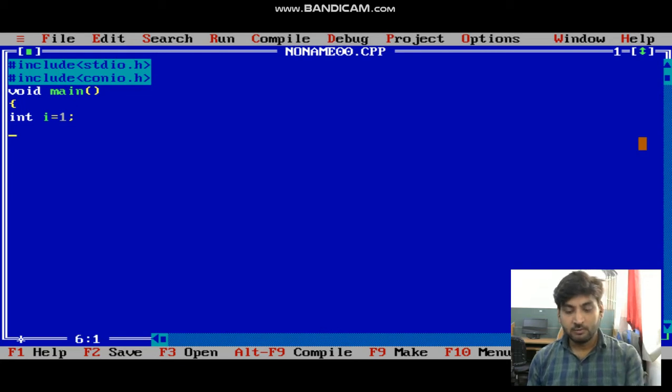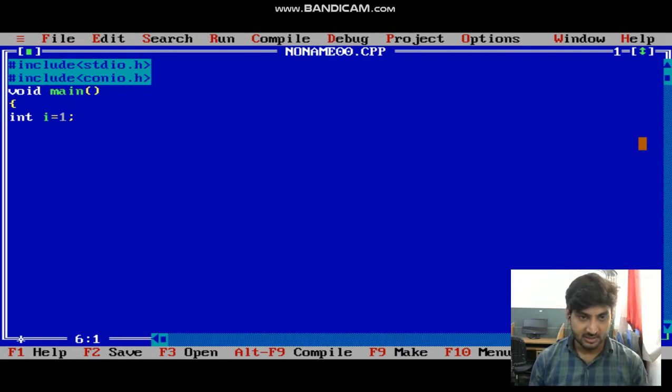Now, first of all we execute a while loop program, right. So, you see how the while loop program executes and compiles and what type of output we get according to the syntax. So, we are putting one more statement, clrscr, for clearing the screen of the console.